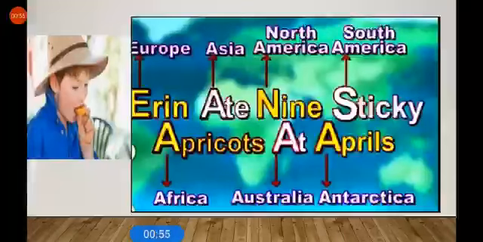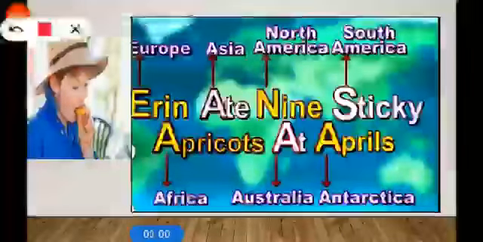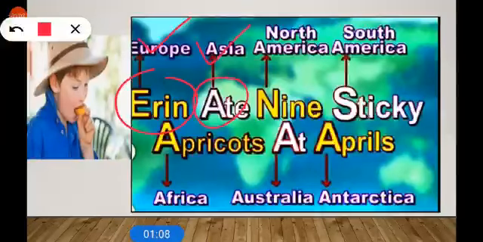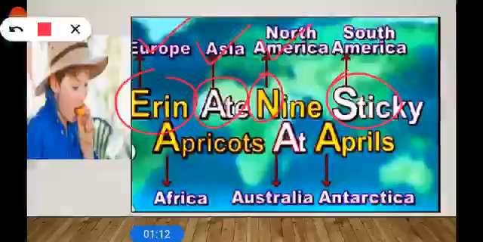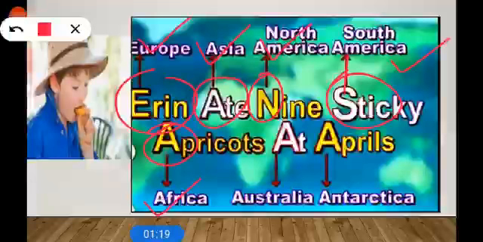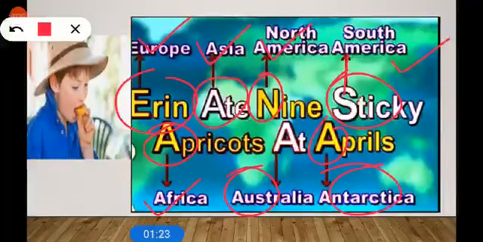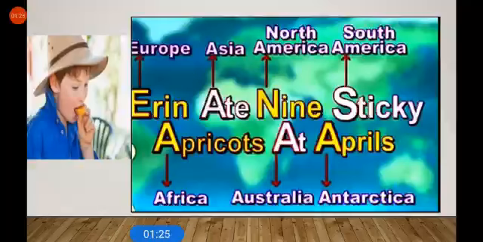Look at the sentence: Erin ate 9 sticky apricots at April. In Erin, E stands for Europe; in ate, A stands for Asia; in 9, N stands for North America; in sticky, S stands for South America; in apricot, A stands for Africa; in at, A stands for Australia; in April, A stands for Antarctica. So this is the easiest way to remember these names.